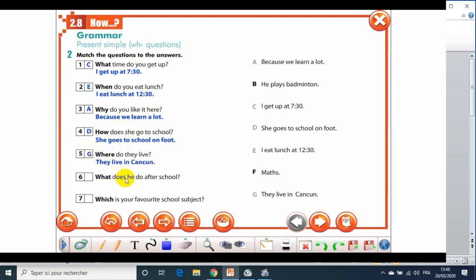What does he do after school? What? Action, idea, or object. He plays badminton. This is an action. You see? Which is your favorite school subject? Mathematics is a school subject, of course. So we choose F. Okay.